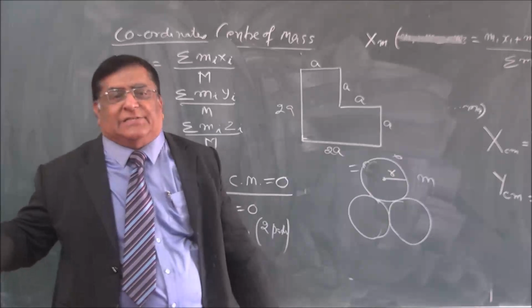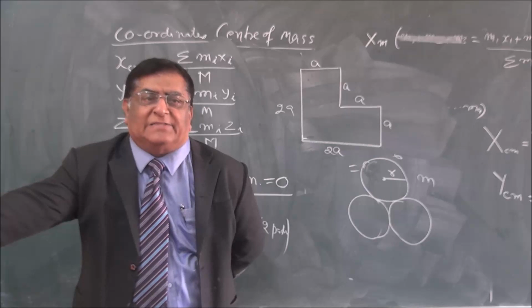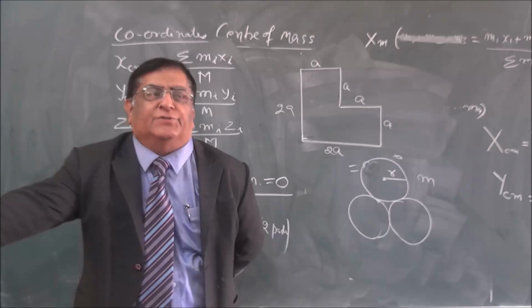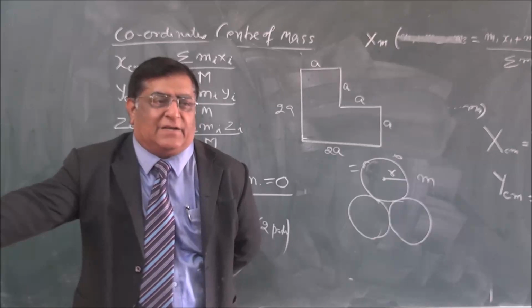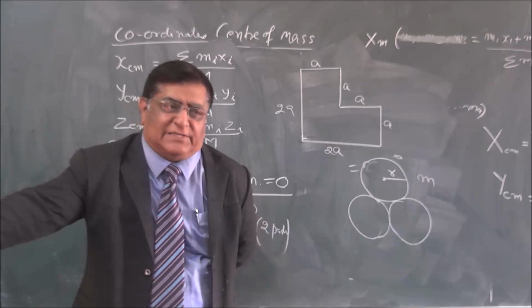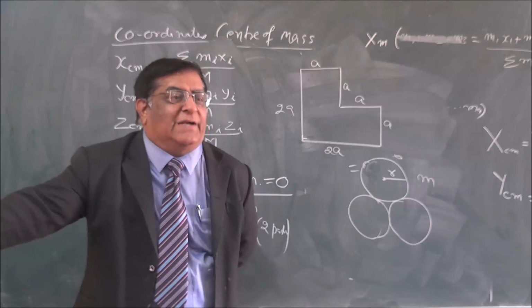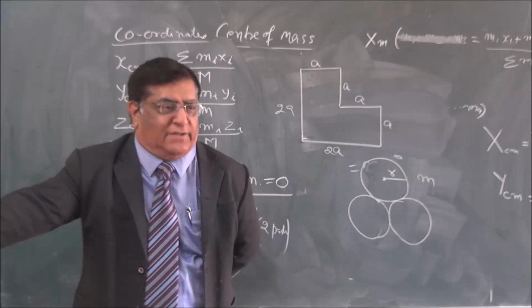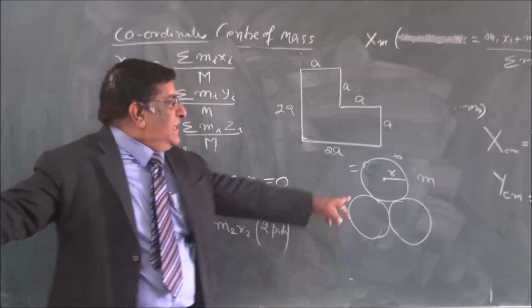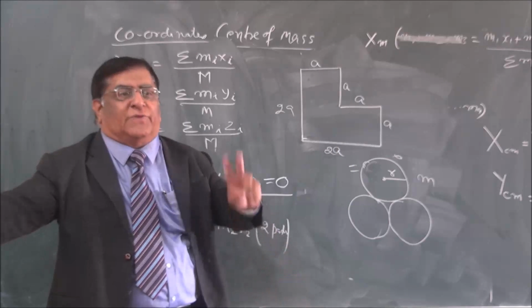In all these cases, first, please remember that the center of mass of a regular body is known to us. That is at the center. If it is a circle, it is the center. Sphere, at the center. If it is a square or a rectangle, then it is at the intersection point of the two diagonals. Right? But these shapes are not like that. So what do we do? We solve such questions.